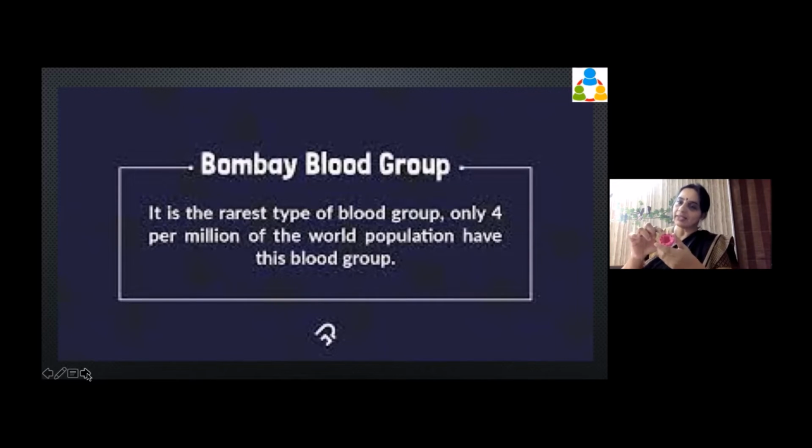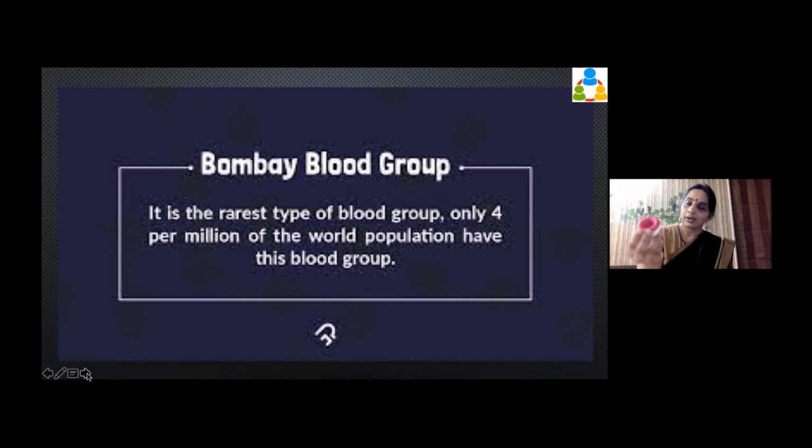This is the cell with H antigen present and this is with H antigen absent. When H is absent, A and B are absent in both. When H is also absent, then the entire ABO system's spine is absent, and then it becomes the Bombay blood group.